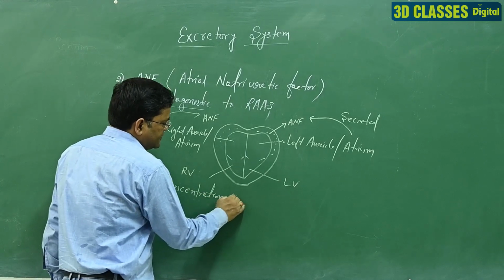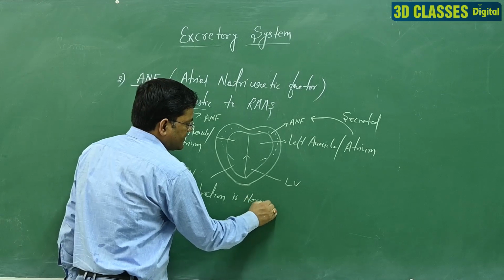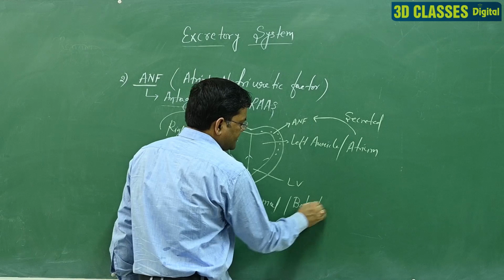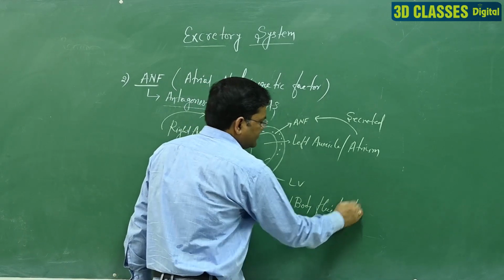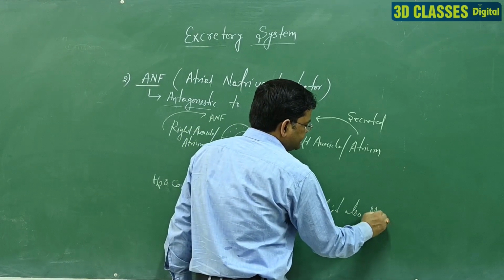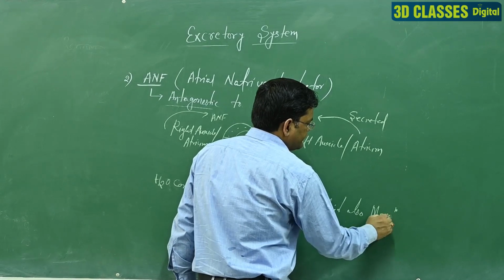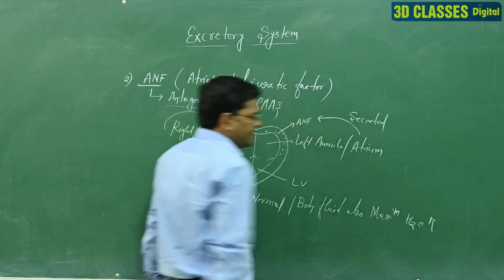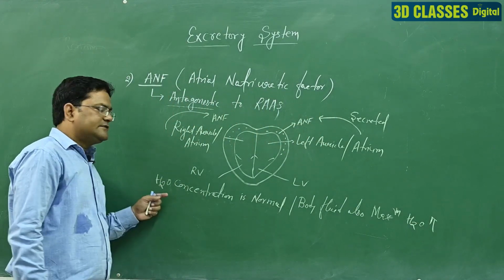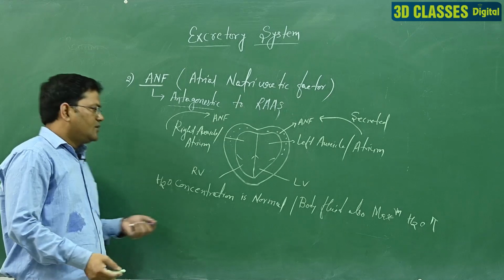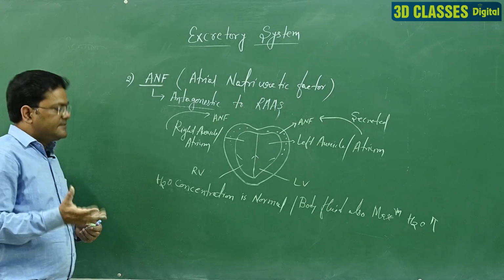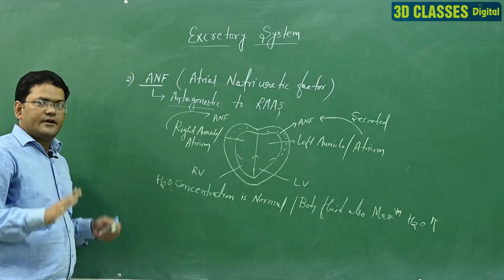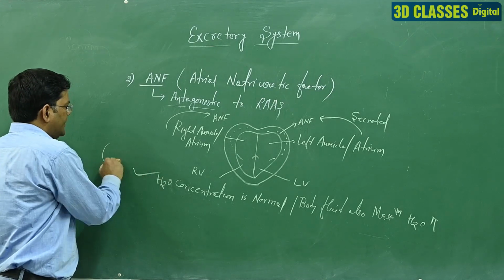H2O concentration is normal, then body fluid also has maximum water concentration. That means when water concentration is normal or maximum, the body fluid functions normally; it is called a good condition.